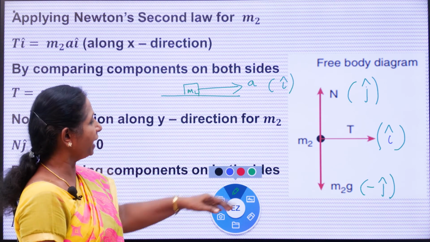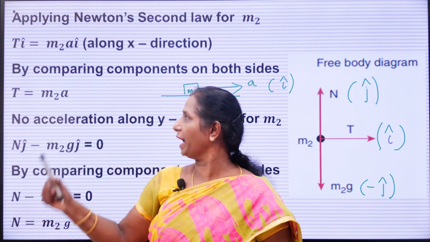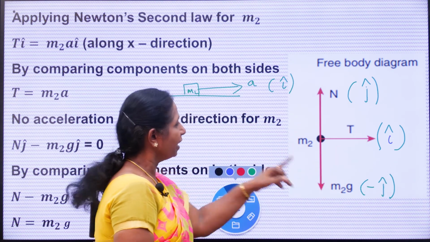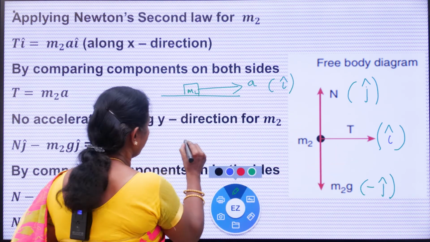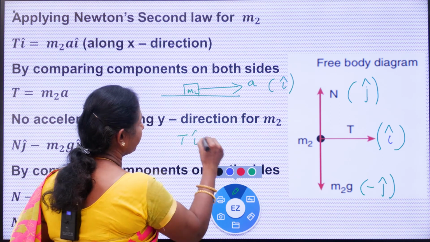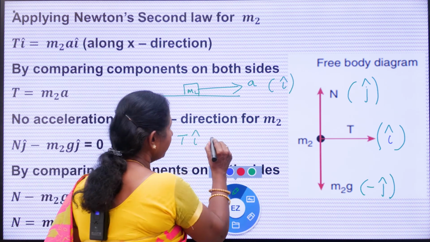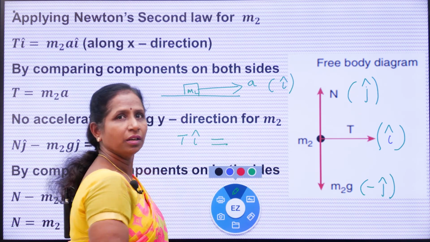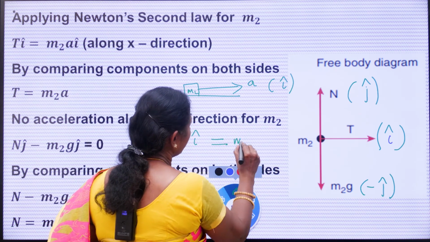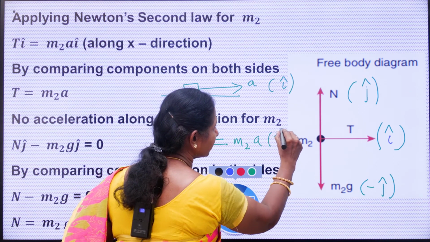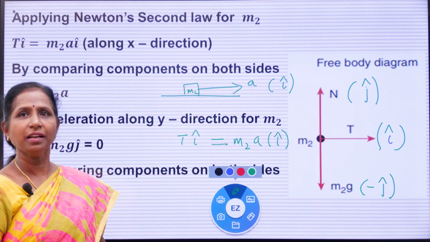So now write what is the equation. Tension T i cap, only one force, that's all. On the right side, mass into acceleration: mass is m2, acceleration is a, moving along the positive x axis, so i cap.